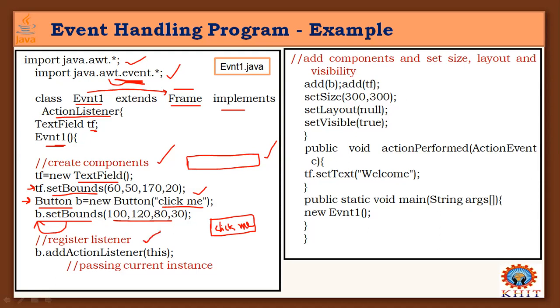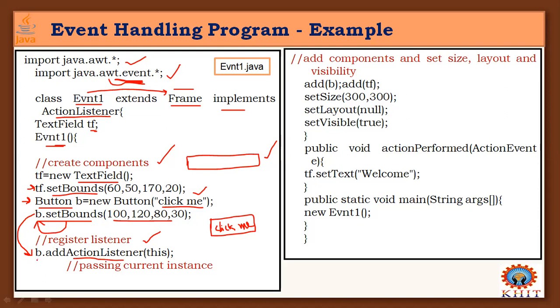So register that listener. I'm creating one listener for this button event. A button is created with the click me operation. So what type of event is to be generated here? It may be a button click. That's why we need an action listener.